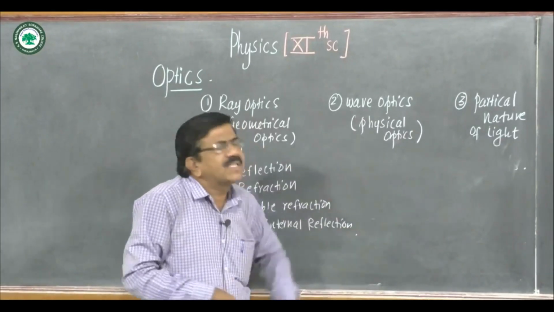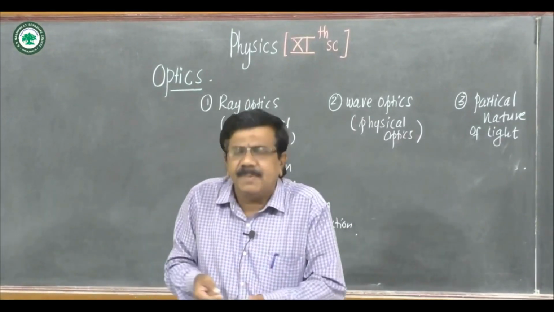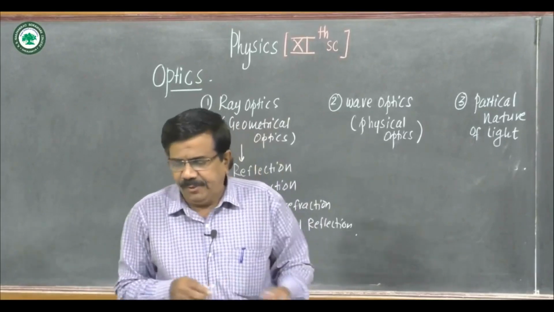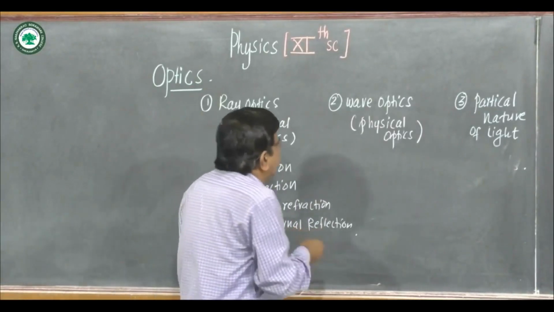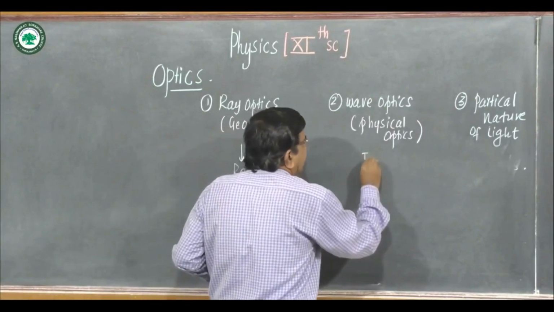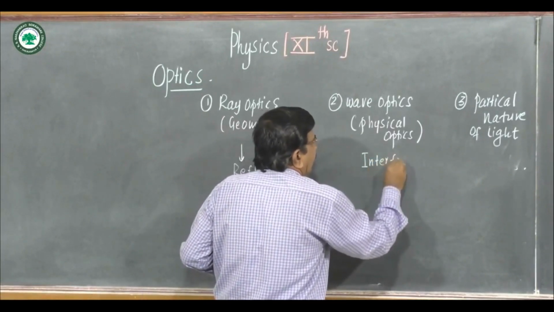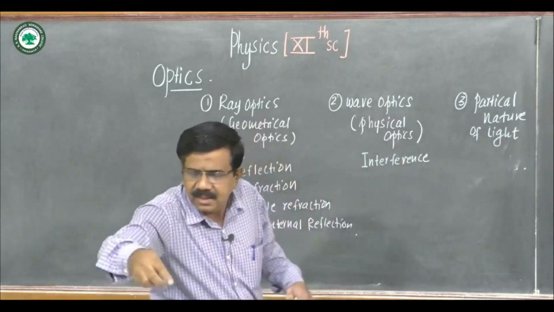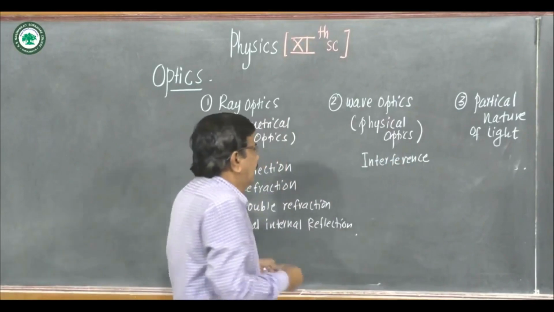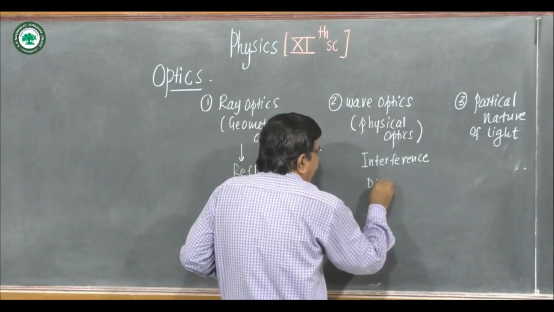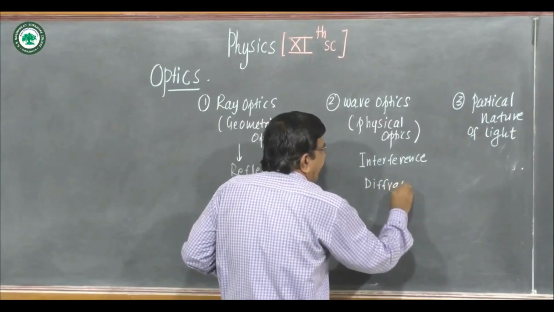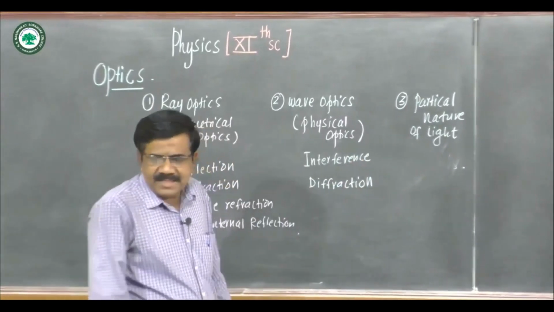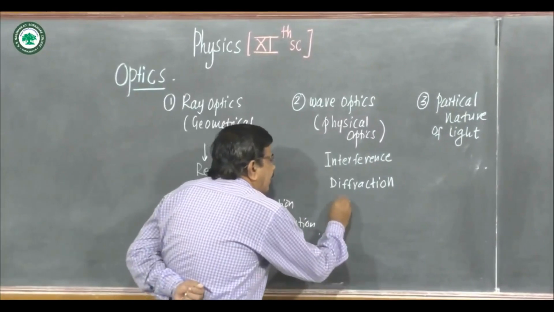In wave optics or physical optics, we can explain phenomena of light related to waves. It explains interference of light, then diffraction, that is the bending of light around the corners of an obstacle, polarization, and Doppler effect.